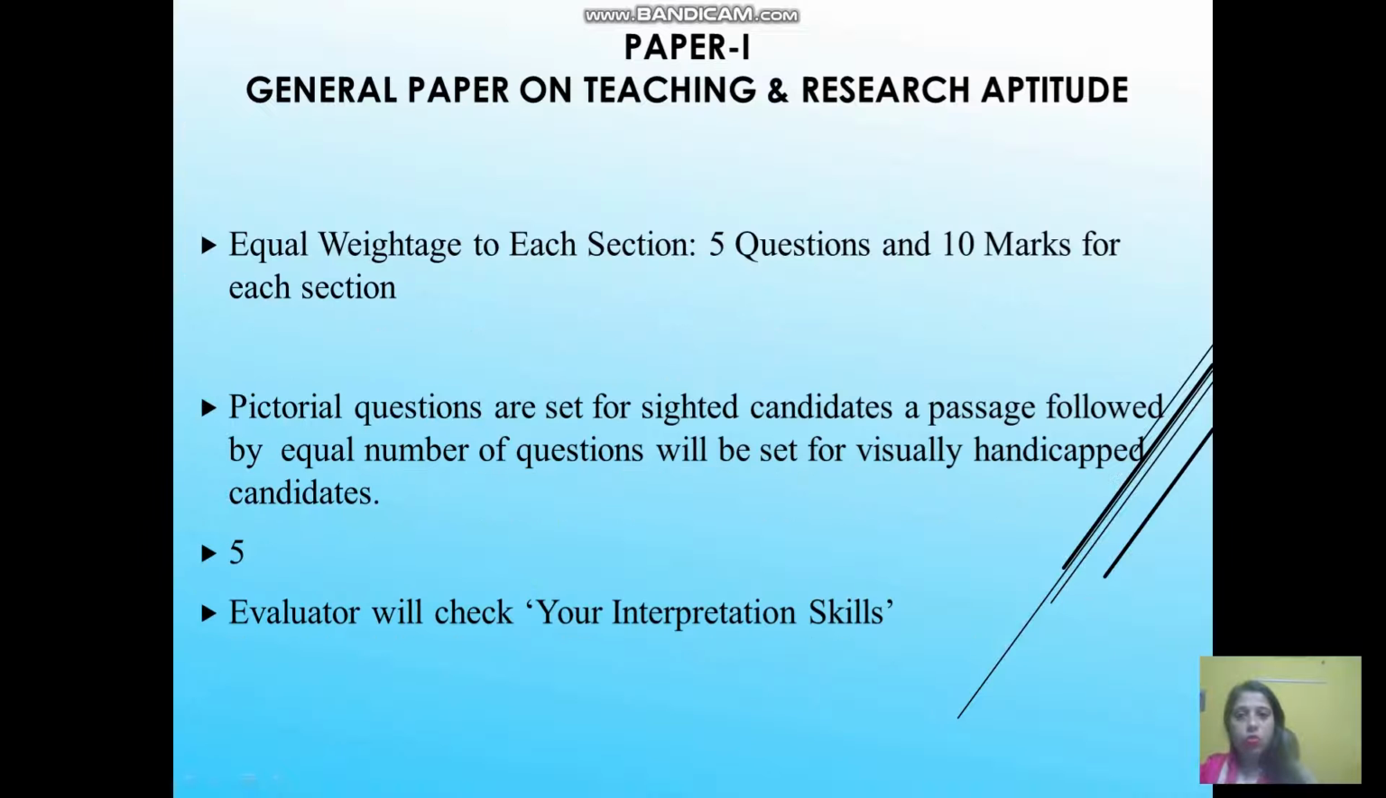Now let's move to the papers. There are two papers, as we have discussed. In the next session, we are going to discuss how to qualify Paper 1.